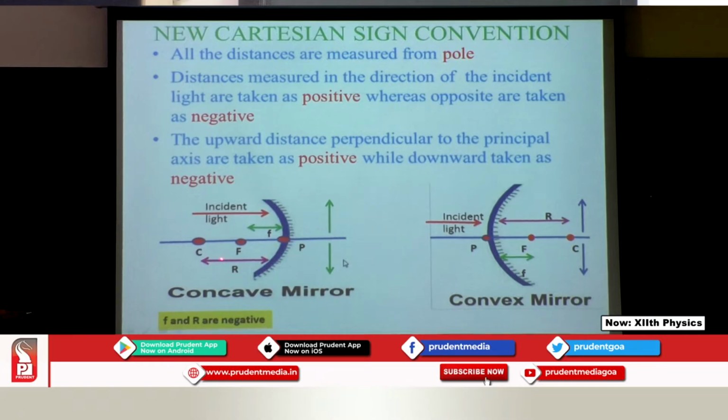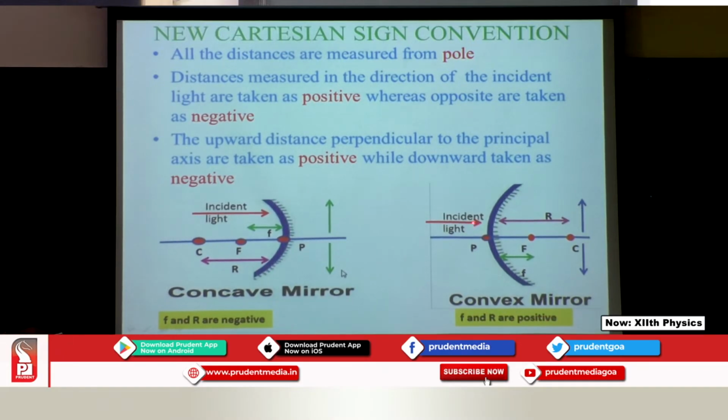Now if we see this, what can you conclude? My incident light is in this direction and I will be measuring my readings from the pole. So both are in opposite directions. So I need to assign a negative sign for the focal length and the radius of curvature when I am dealing with the concave mirror. What about the convex?